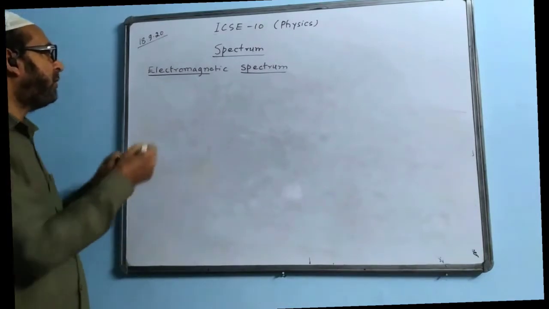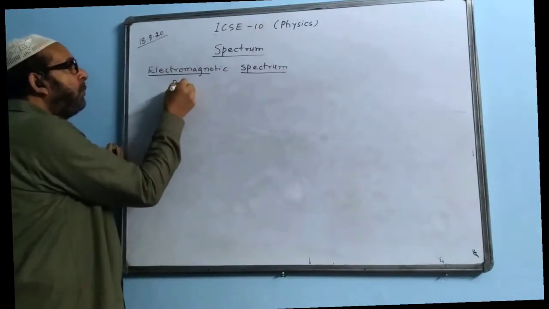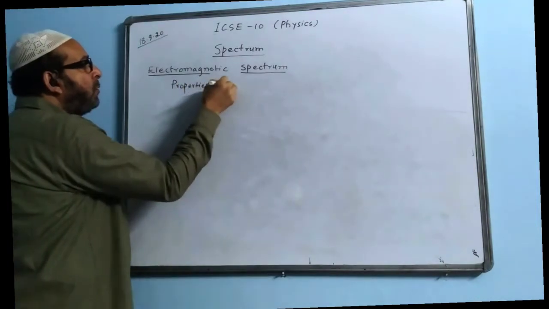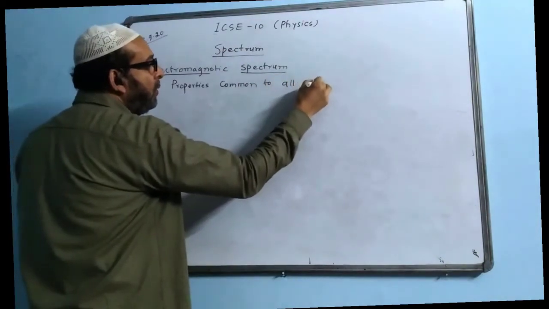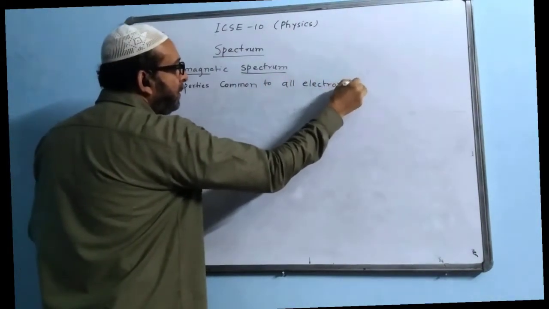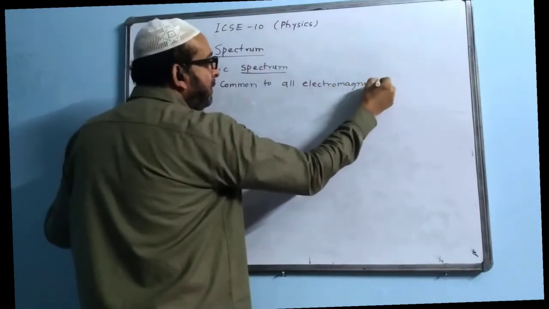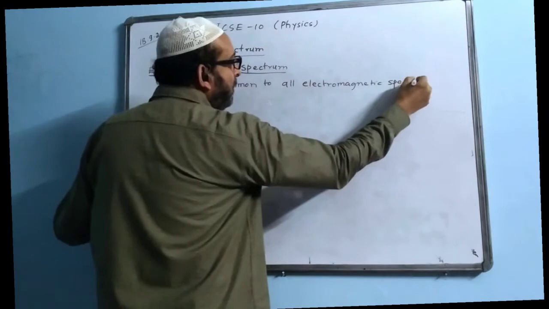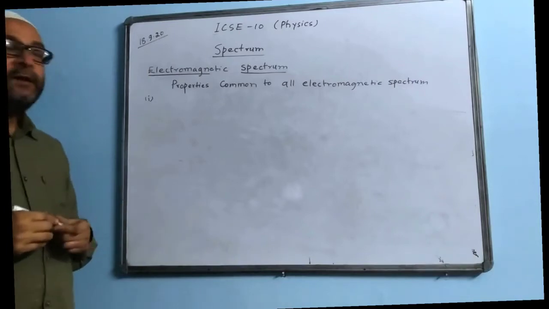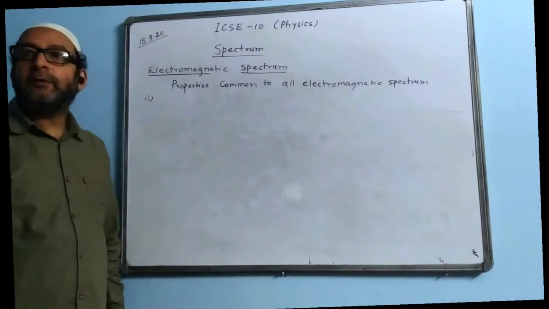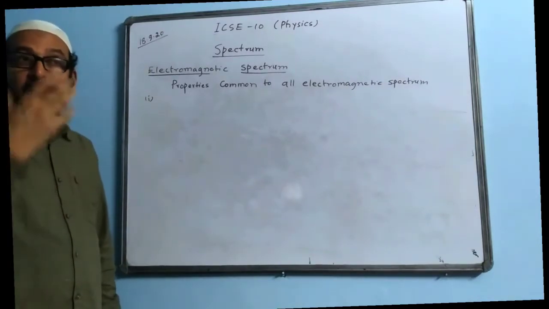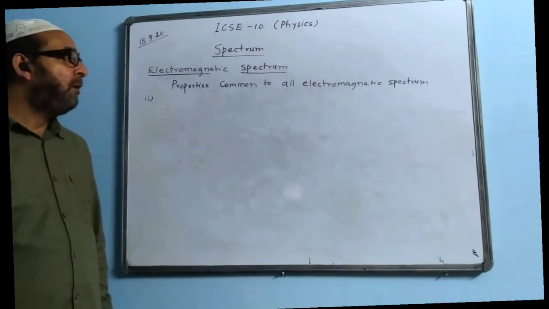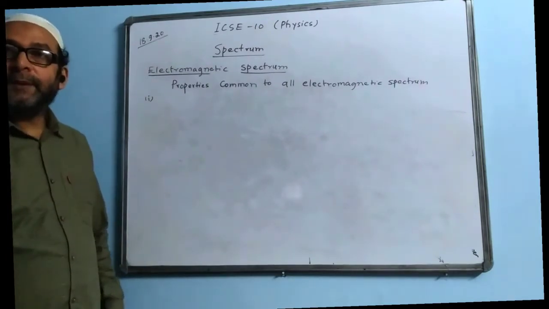Properties common to all electromagnetic spectrum, very important part, you can write this down. This is quite important. First common property: all electromagnetic spectrum travel in vacuum. They all have the ability of traveling in vacuum with the speed equal to the speed of light.